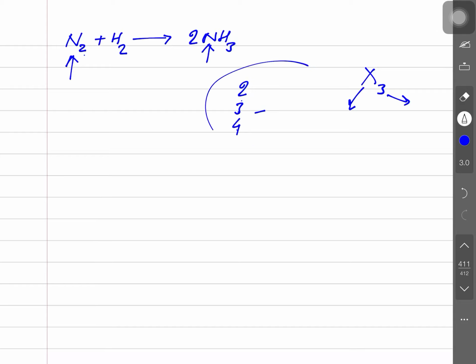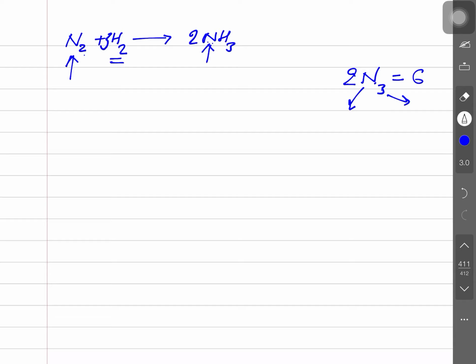Okay, now look at this. By writing 2 before NH3, N becomes 2, so 2 atoms of nitrogen are there. But 2 times 3 is 6, so 6 atoms of hydrogen are there. And here only 2 atoms I have, so I am writing 3 here. That makes 3 hydrogen molecules together, so 6 atoms of hydrogen and 2 atoms of nitrogen on the reactant side.